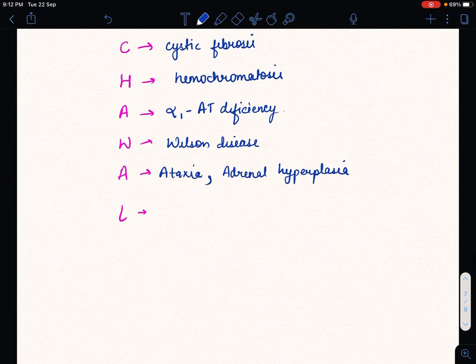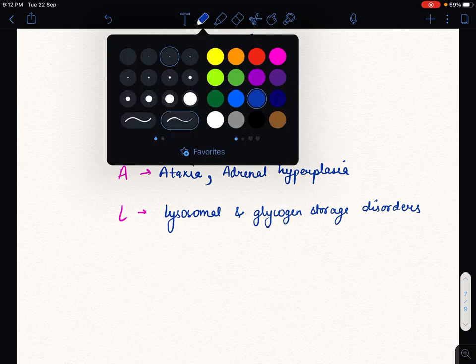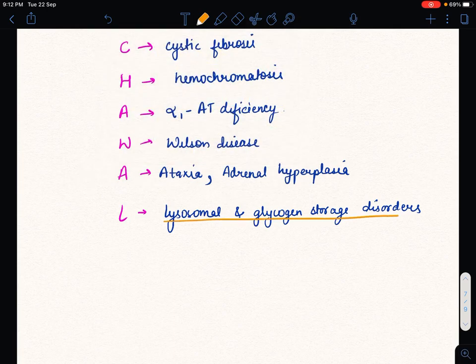And for L, you must remember that here it is lysosomal and glycogen storage disorders. So we should remember one thing, that in autosomal recessive all lysosomal storage disorders are included except 2, which are Fabry's disease and Hunter's disease.